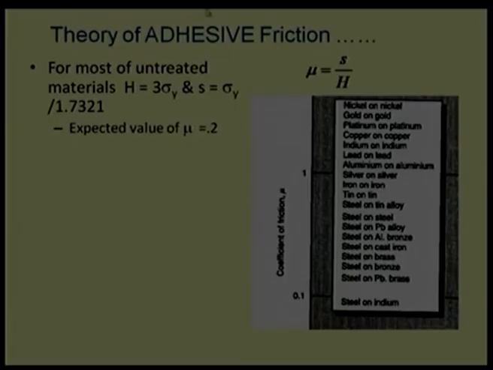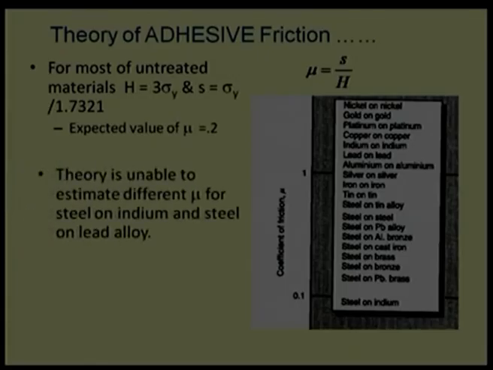And this is what we showed initially, this table. So, the coefficient of friction will be different. It depends on the material pair. If the material pair is the same, then the coefficient of friction will be high, which is not the case here. It says that one of the materials, the softer material, has its shear strength accounted, and the hardness of the softer material is accounted. So, this theory is insufficient or unable to estimate different values of mu, the coefficient of friction,